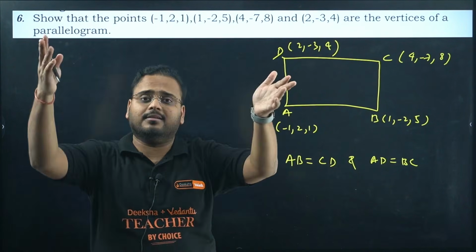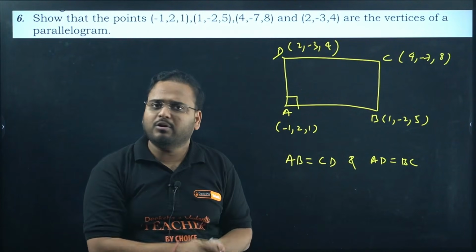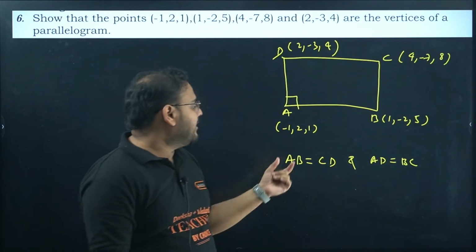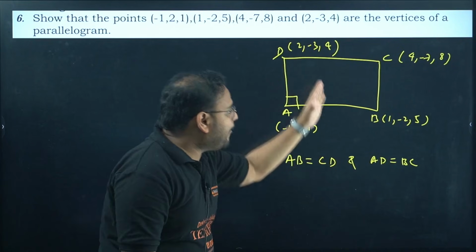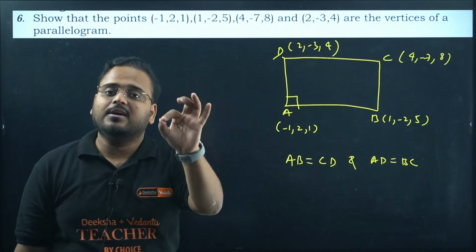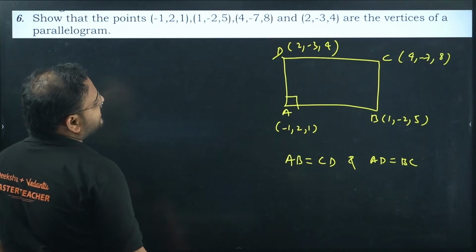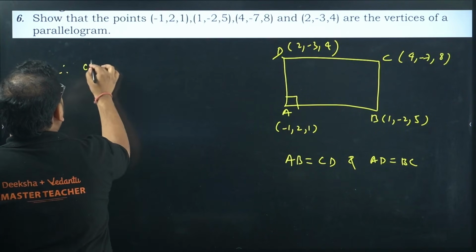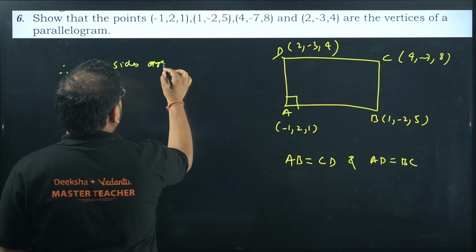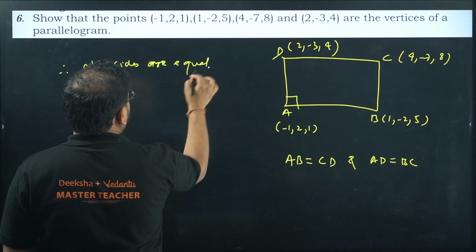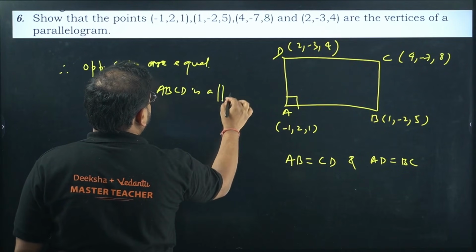But why will you prove it a rectangle? Because to prove it to be a rectangle, you have to prove that this angle is also 90 degrees. You don't have to do that. Simply check if AB and CD, AD and BC, these pairs of sides are equal or not. If the opposite sides are equal, then the given quadrilateral is a parallelogram. So find these lengths AB, CD and so on, and say that opposite sides are equal, therefore ABCD is a parallelogram.